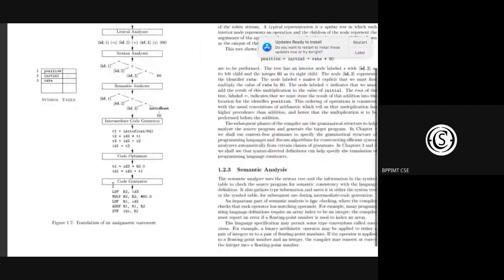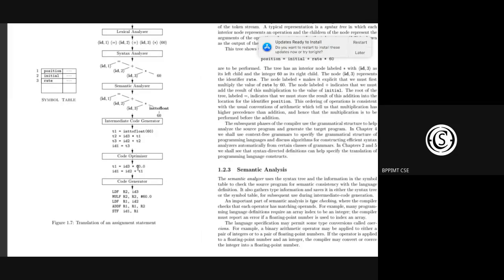Yes, ma'am. Okay. This is a simple example, so we don't need much code optimization. What they have done here is minimize the int-to-float function into a single line, using 60 as 60.0.